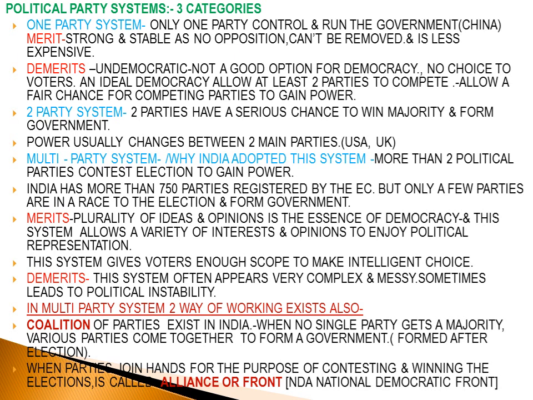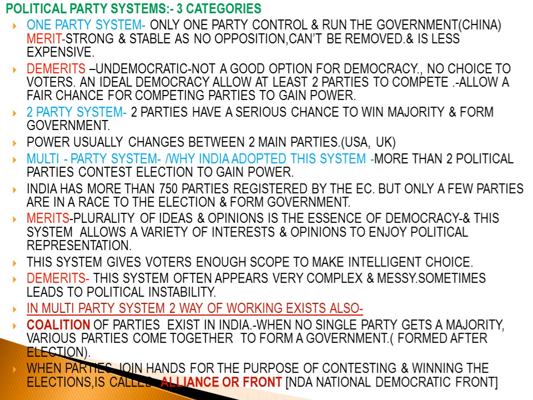In a multi-party system, two ways of working exist. Multi-party system doesn't mean that so many parties make the government, but when the government is being framed, two ways of working exist: either a coalition is made or an alliance of front is made. The coalition of parties exists in India. When no party wins a majority, various parties come together to form a government. So the coalition is formed after the elections.